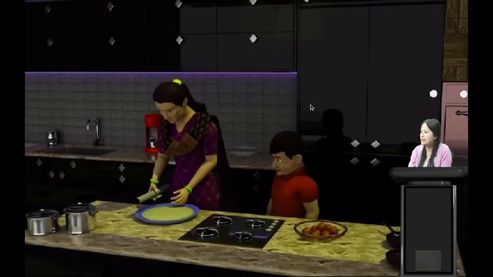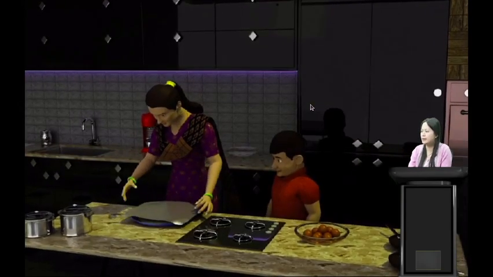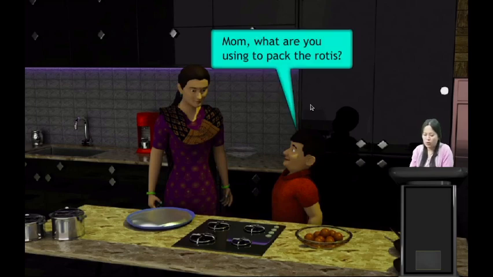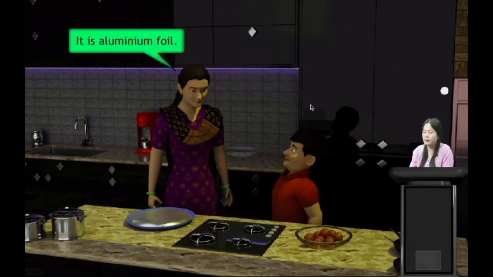Now let us take another example here. See the next property. We have seen this earlier. Yes, a woman is covering the food that she has prepared with an aluminium foil. So here his son is asking, "Mom, what are you using to bake the rotis?" Then the mother replied, "It is aluminium foil."